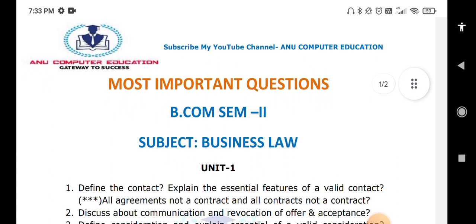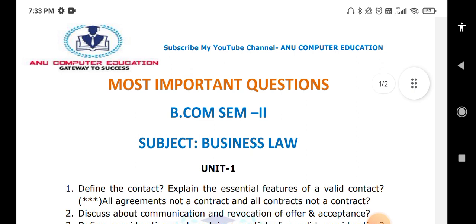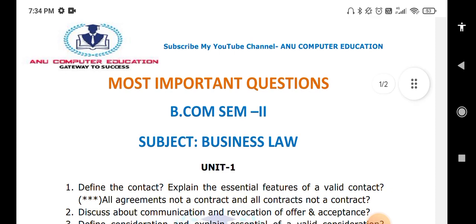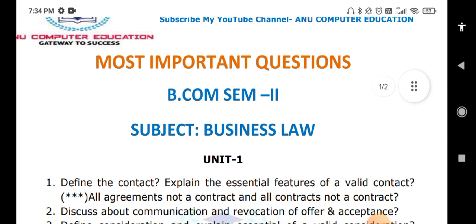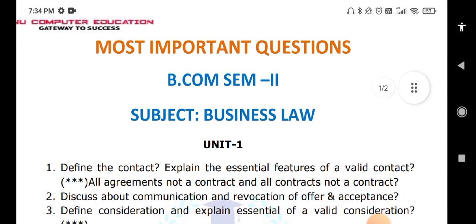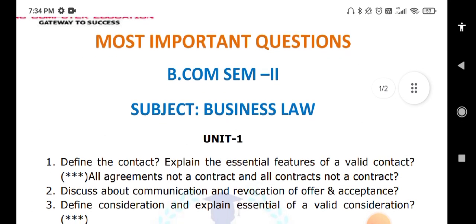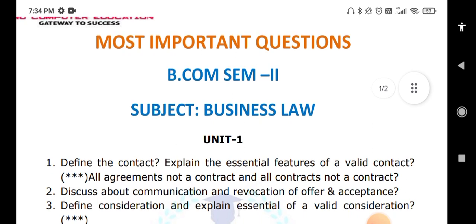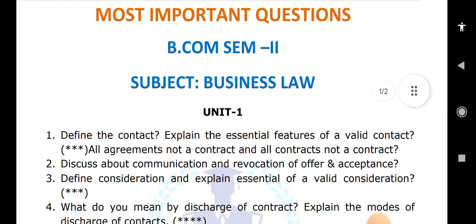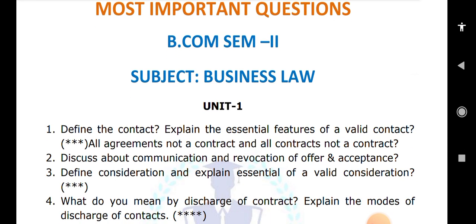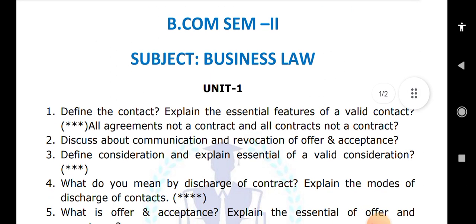So what is a contract, explain the essential features of a valid contract, which is a very important question in your final exam. The next, discuss the communication and revocation of offer and acceptance. The next one is define consideration and explain the essentials of valid consideration. This is also a very important question. The next question is what do you mean by discharge of contract, explain the modes of discharge of contract. This is also a very important question from this unit.